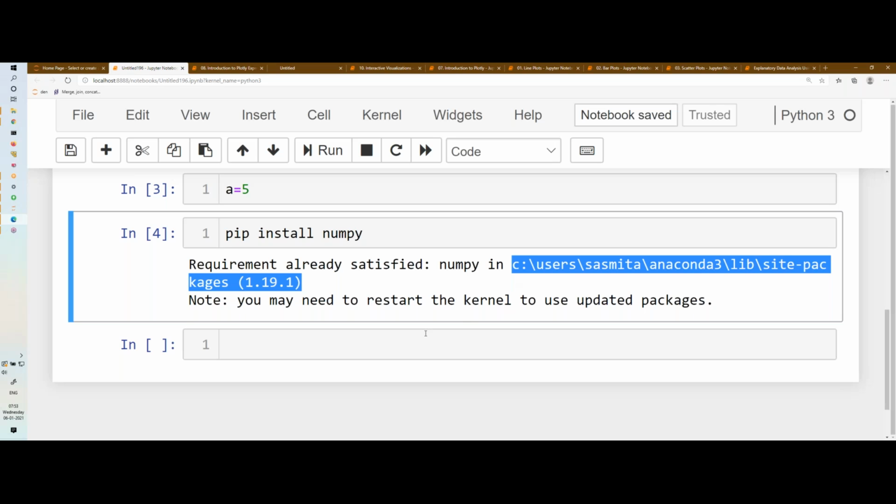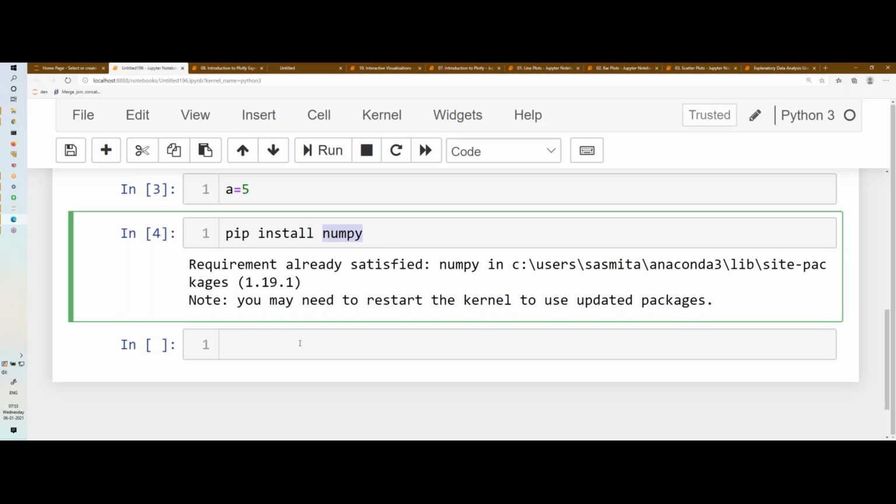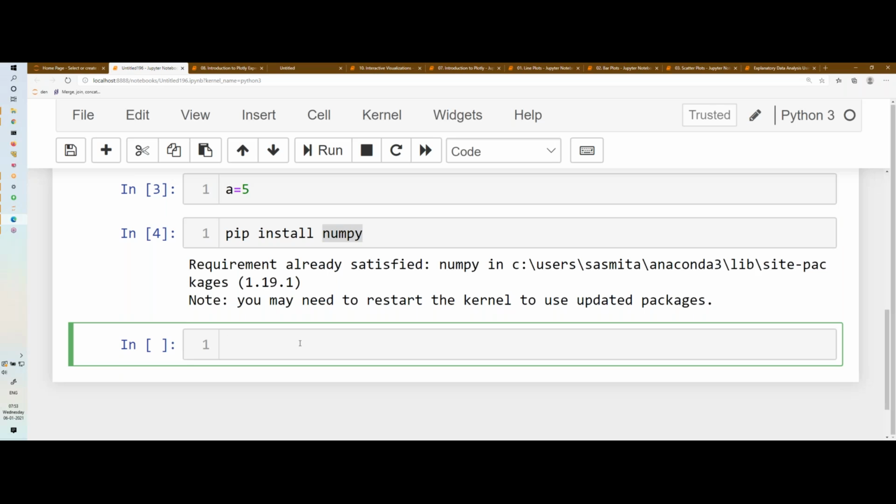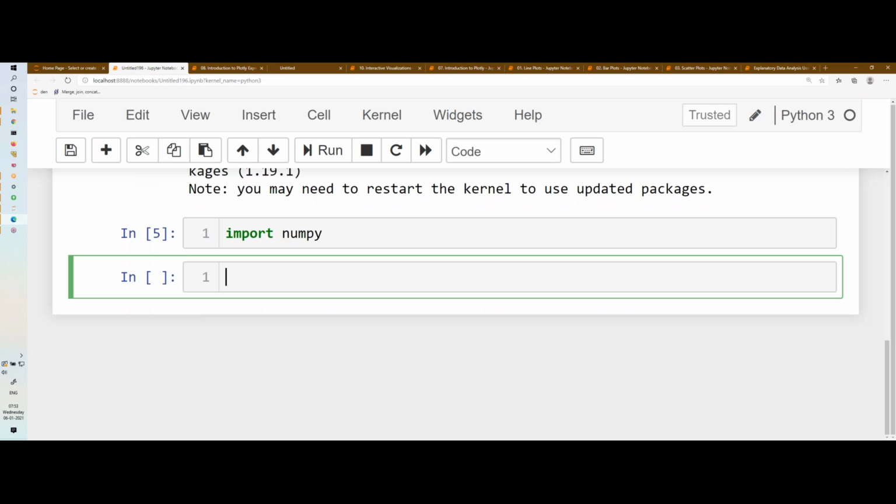Once you have installed a third-party package, what is your next task? You have to import it. To import, you write the import command: import numpy. If this works with no error, then your installation is successful. How to check whether your installation is successful or not? Mostly you will get a message, successfully installed. That means it is successful.